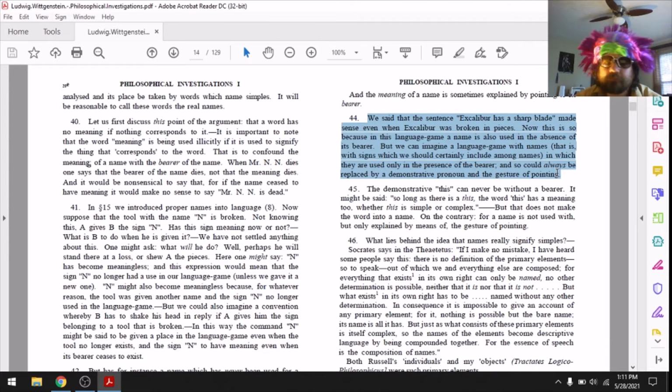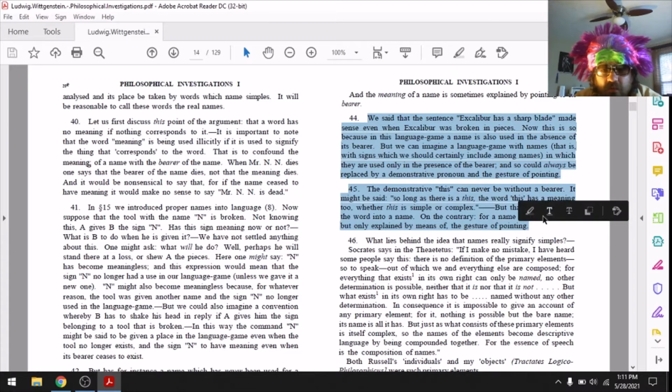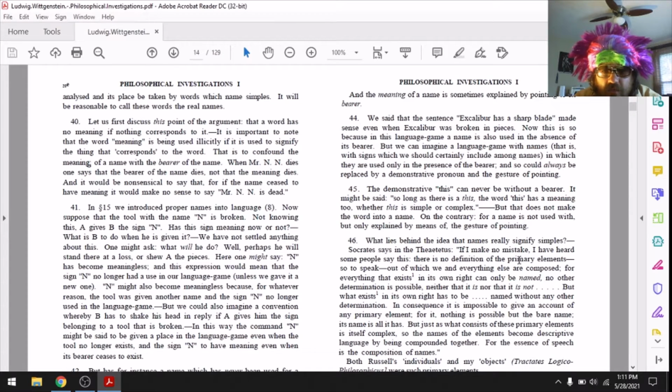The demonstrative this can never be without a bearer. It might be said, so long as there is a this, the word this has a meaning too, whether this is simple or complex. But that does not make the word into a name. On the contrary, for a name is not used with, but only explained by means of the gesture of pointing.